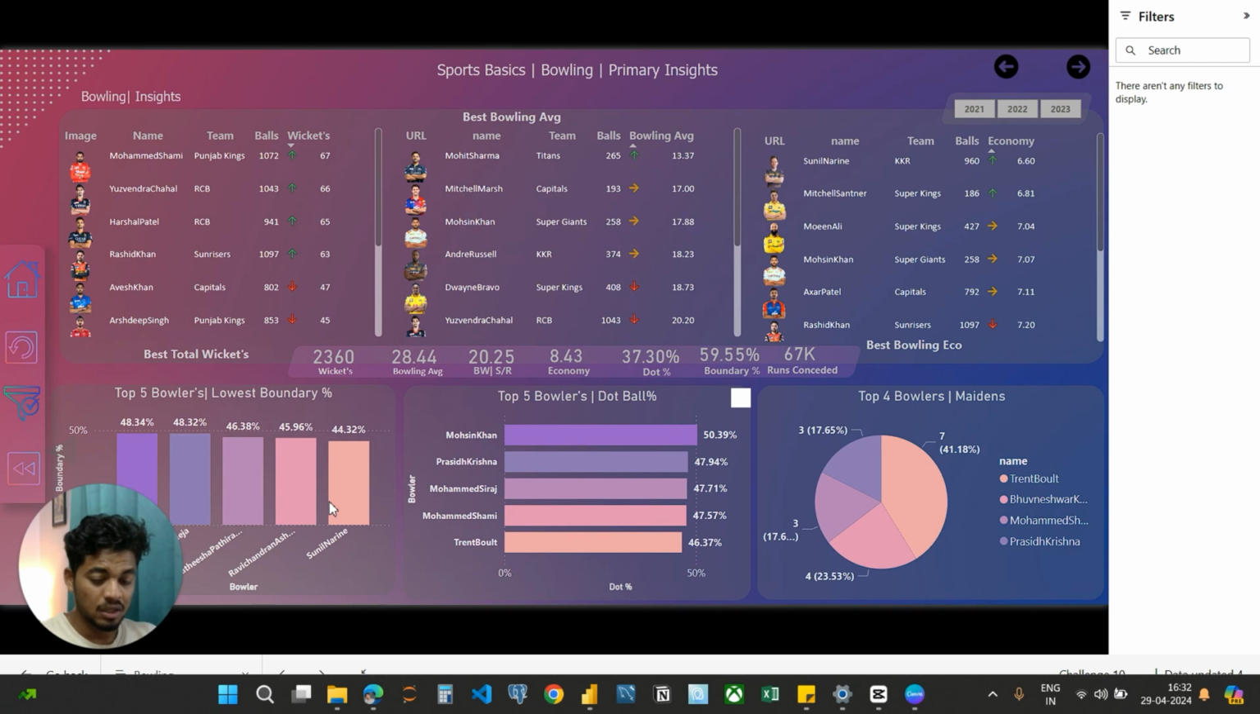And next we have the top 4 bowlers by maiden overs. It means that during a maiden over, the batsmen do not hit any boundaries or take any runs. You can see the visual. First we have Trent Boult with 7 maiden overs, followed by Bhuvneshwar Kumar with 4 overs, and Mohammed Shami with 3 overs. And next we move into the team insights.